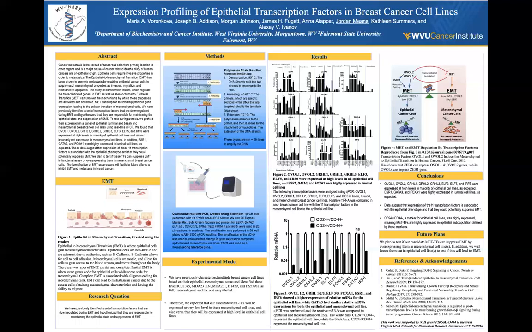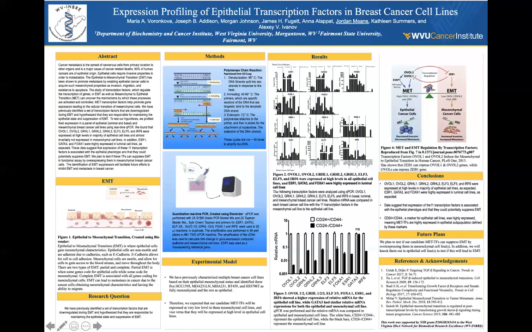So, for our results, if you look here at figure 2, first, I'm going to explain how the graph is divided up. So the first blue line, we have the control, and then we have luminal cells, and then we have basal cell lines, and then we have mesenchymal cell lines on the very last part.